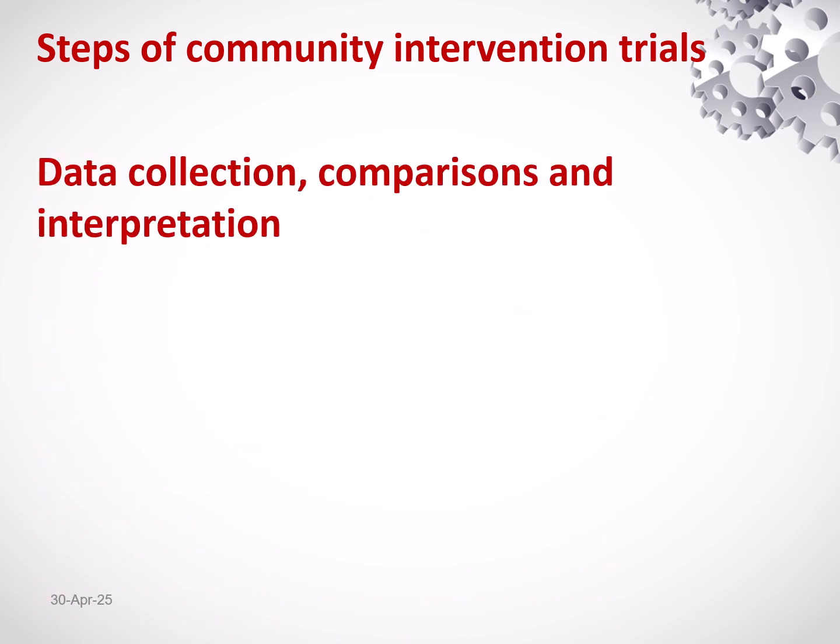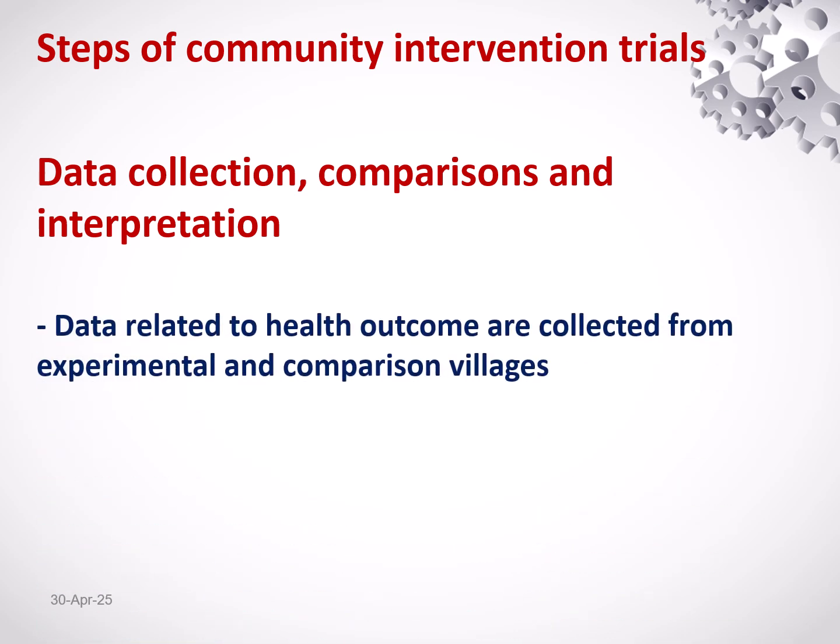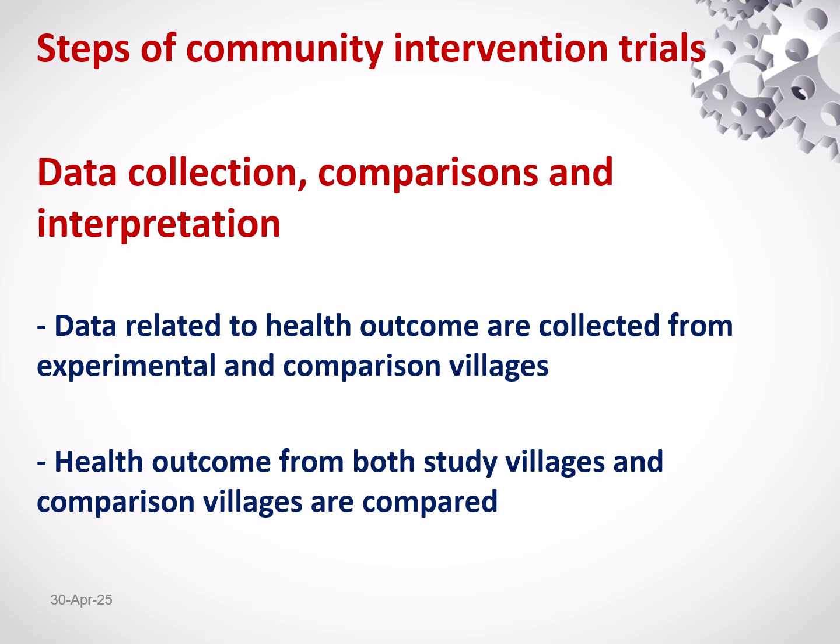Data collection, comparison, and interpretation. Data related to health outcome are collected from experimental and control villages, maybe after a period of study. Health outcome from both study villages and comparison villages are compared and interpreted.